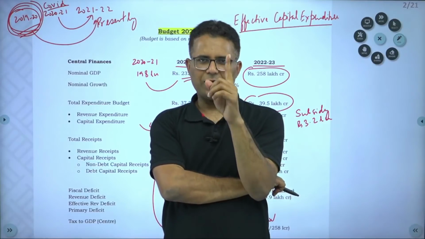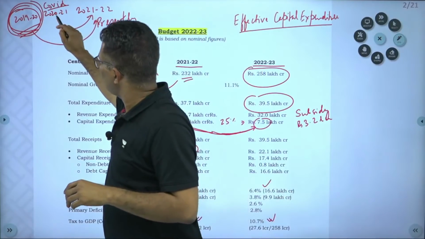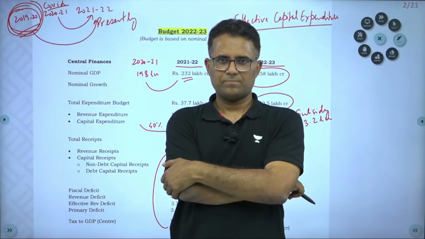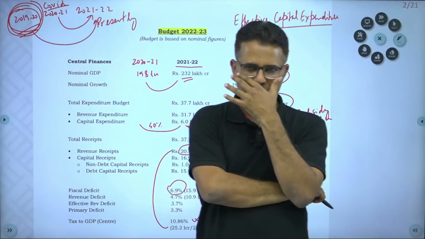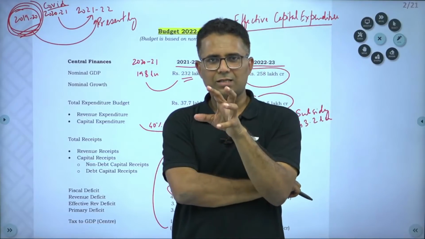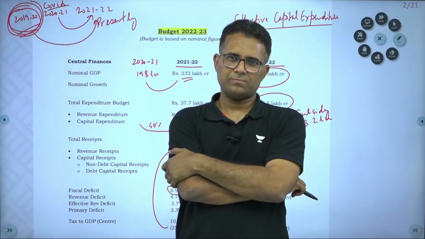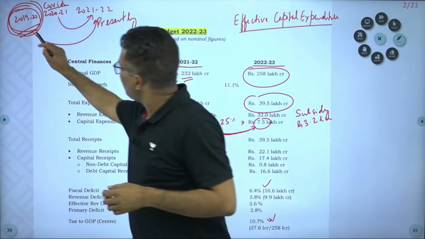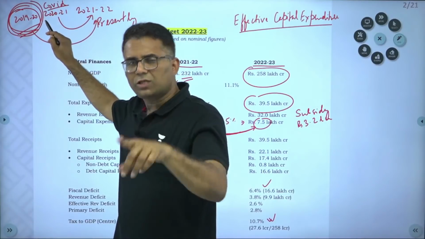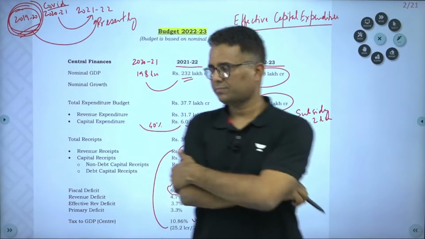But there is one important parameter which has increased even in the COVID year, and that is the central government's tax collection. From here to here, real growth is negative, nominal GDP growth is negative, but tax increased.